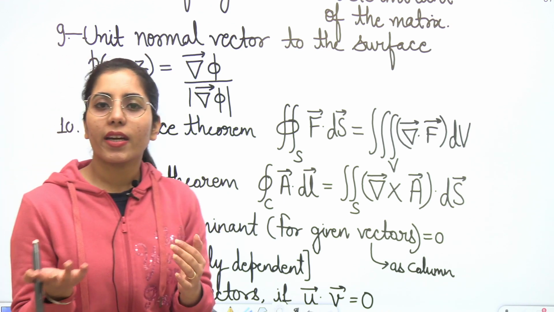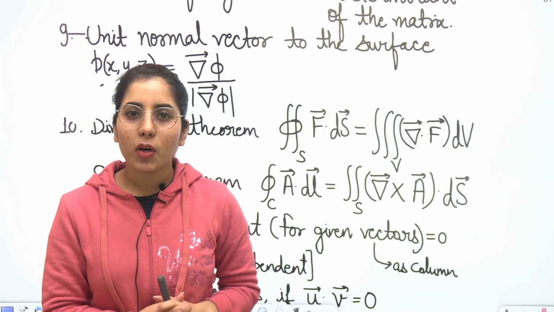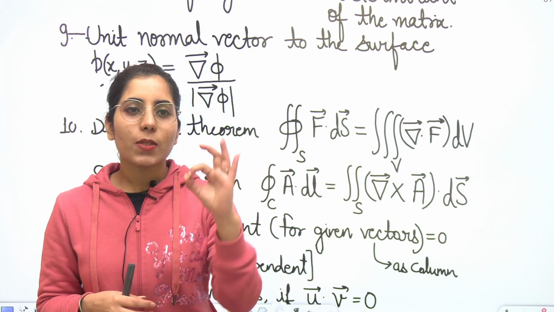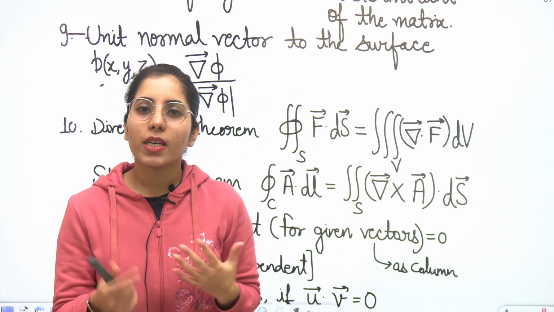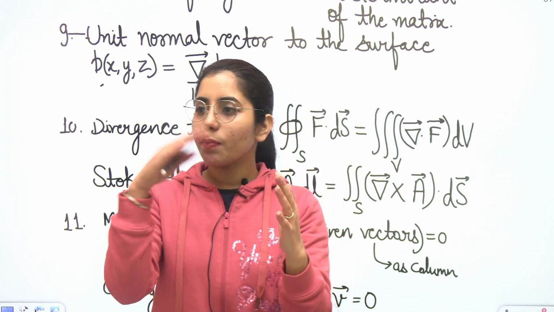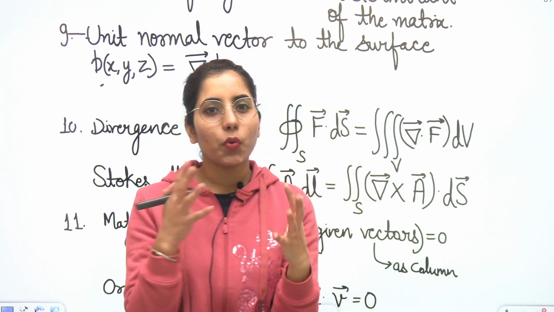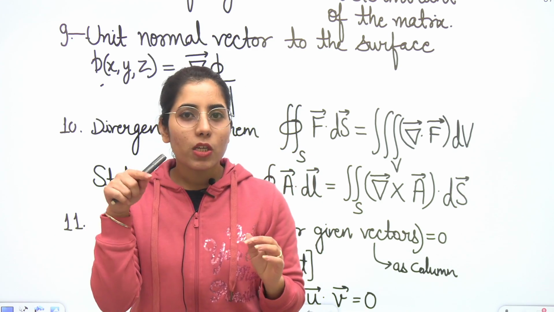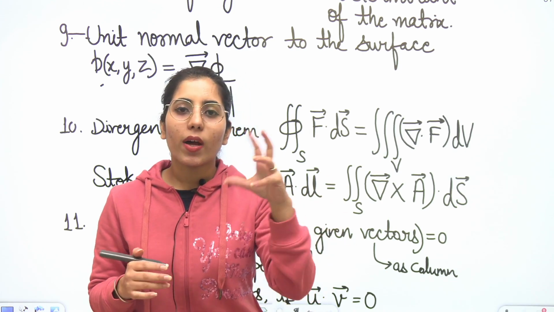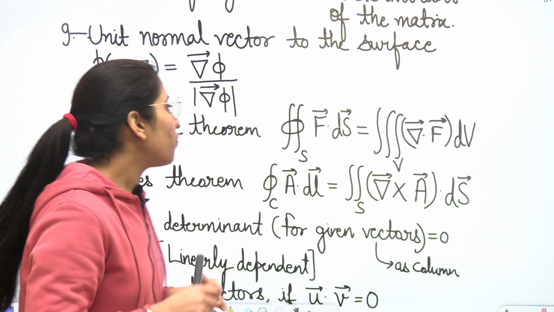We know we find the gradient for any scalar. So that phi(x, y, z) which I am talking about will be any equation in terms of x, y, z. For example, x plus 2y plus 3z equal to 5. You can take that 5 to the left hand side and make it equal to 0, and this expression, x plus 2y plus 3z minus 5, you can take as phi(x, y, z), or it can be x square plus 2y square plus 3z, like that. Done. So you will have a scalar.